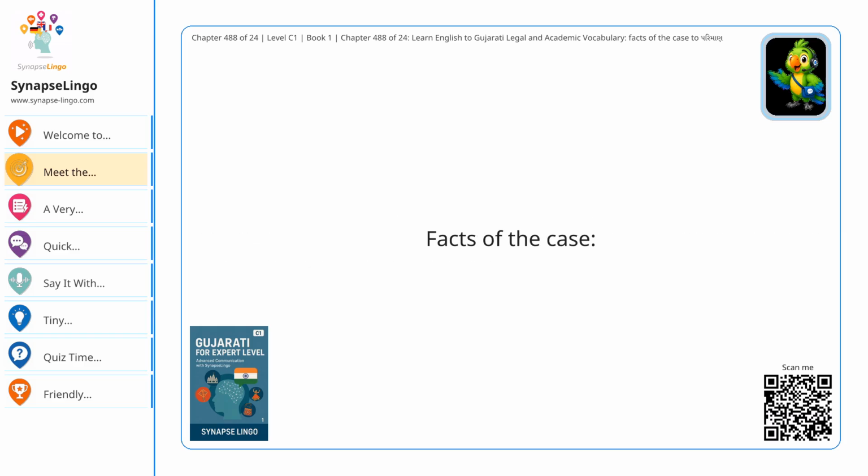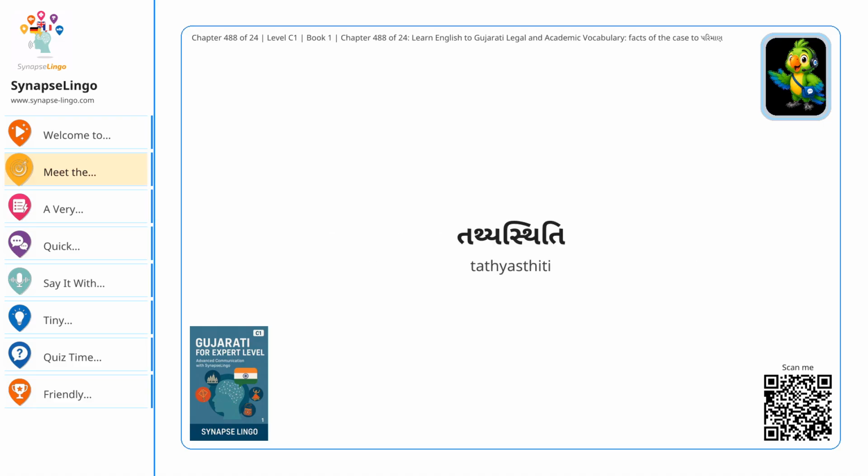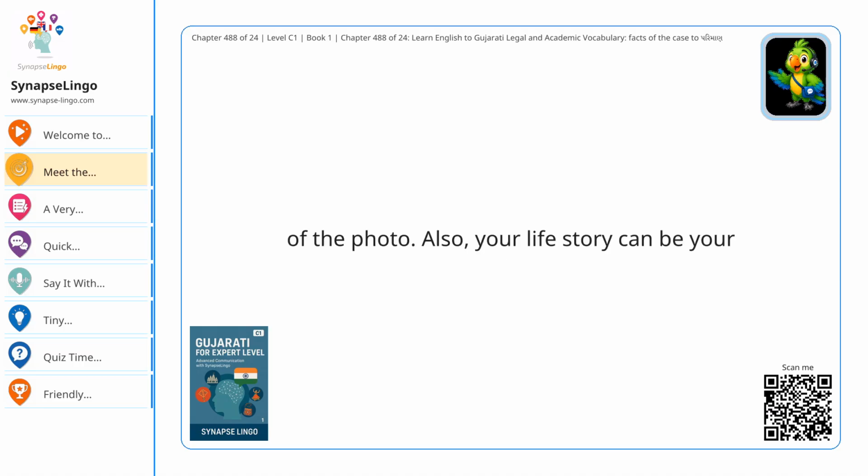Facts of the case. હકીકત. Imagine a glowing case file. The lawyer explained હકીકત clearly. Facts of the case, formal version. તથ્ય સ્થિતિ. This is the courtroom word that arrives wearing a tie. The judge reviewed the તથ્ય સ્થિતિ carefully. Background. પૃષ્ઠભૂમિ. The mountains form the પૃષ્ઠભૂમિ of the photo. Also, your life story can be your પૃષ્ઠભૂમિ.